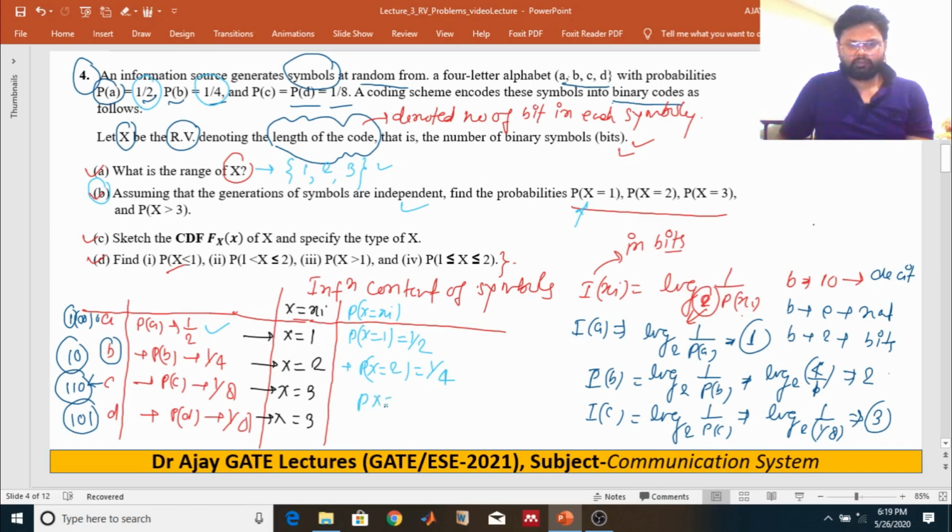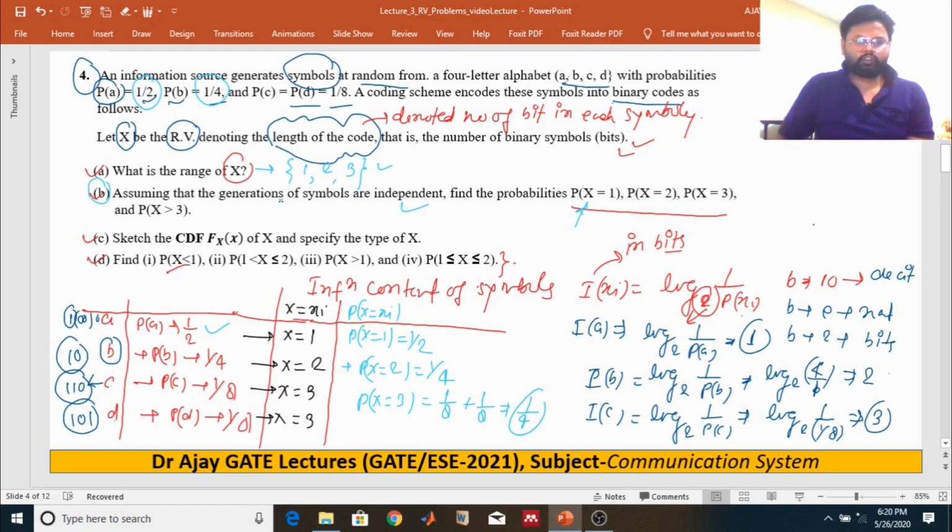Probability of X equal to 3. It can be symbol C or D, so we have to add those probabilities. So probability of X equal to 3 is 1 by 8 plus 1 by 8, which is 1 by 4.